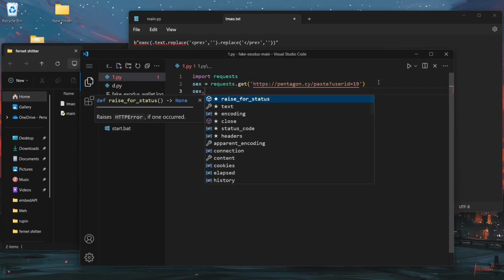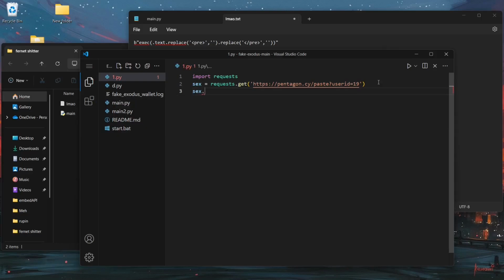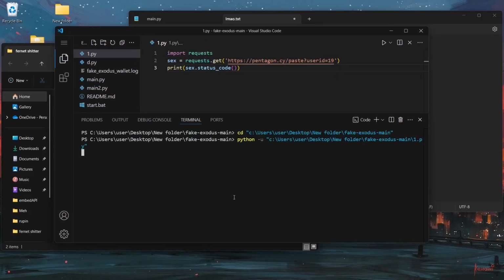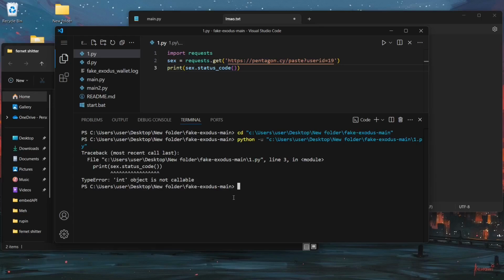6 dot, what is that called? Status code. Yep, there we go. I'm gonna print this. Print s.6.status code. Hell yeah. Okay. Int object is not callable. What?